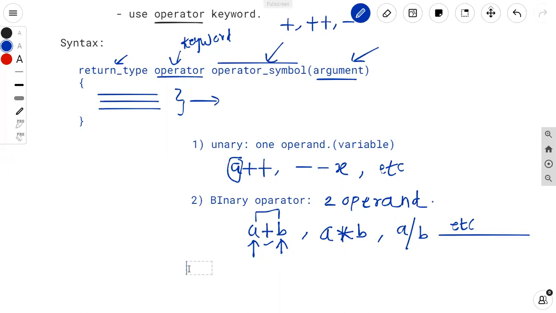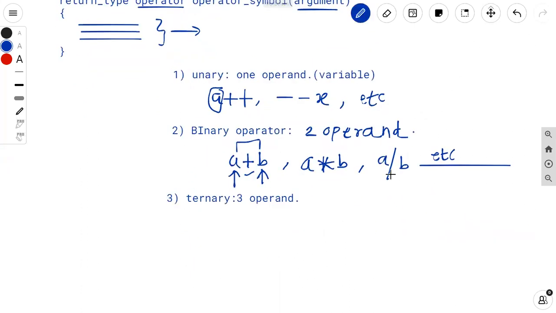And what is the ternary operator? These are the categorization of an operator. So ternary means what? The operator in which we can use three operands or three variables. Such an operator is said to be a ternary operator. So in C++, there is one ternary operator, question mark and colon, in which we can use three operands. For example, here I'm using expression 1, question mark, expression 2, colon, and expression 3, semicolon.